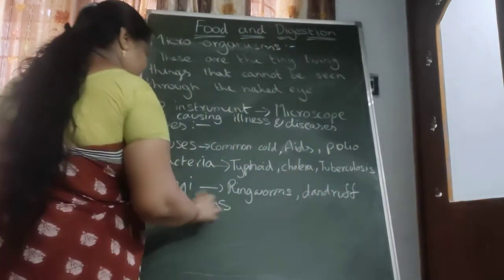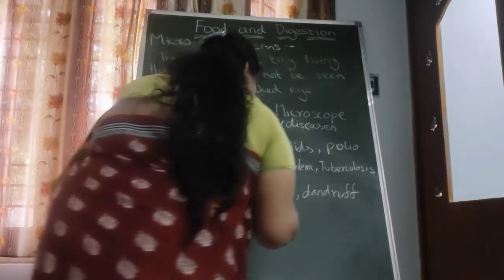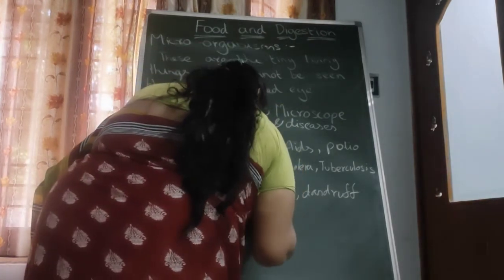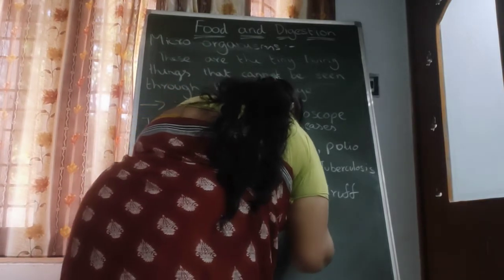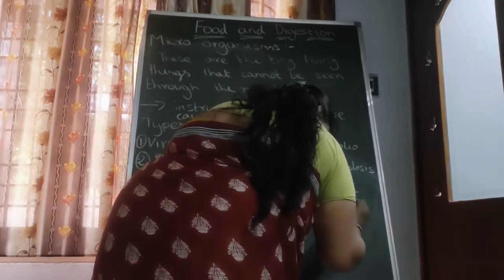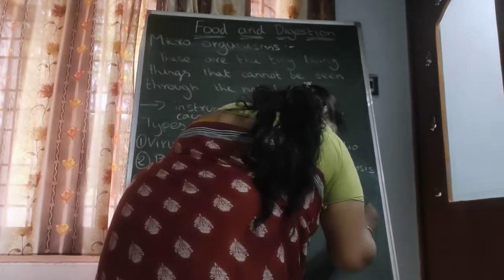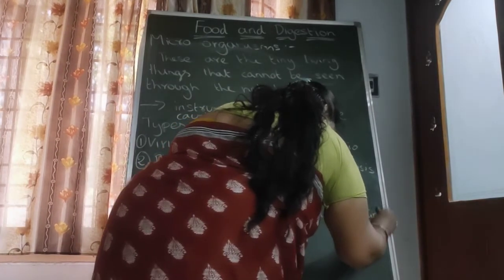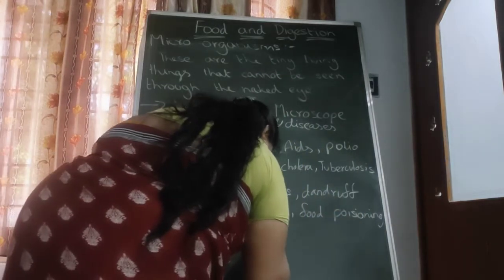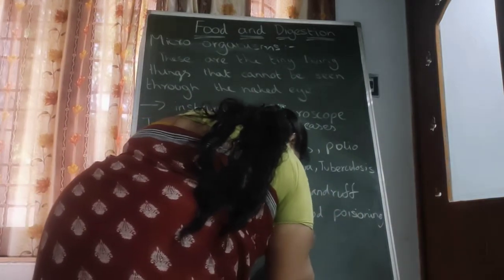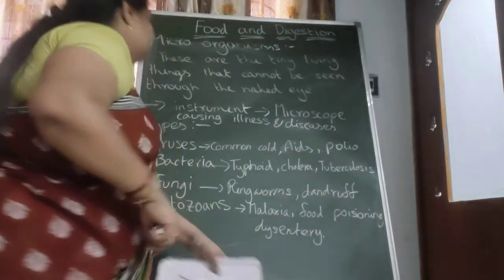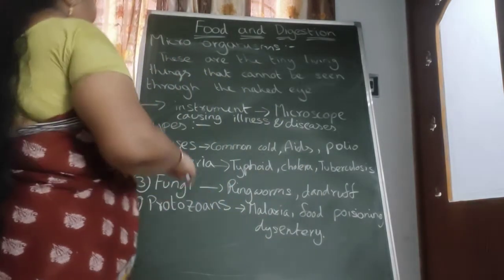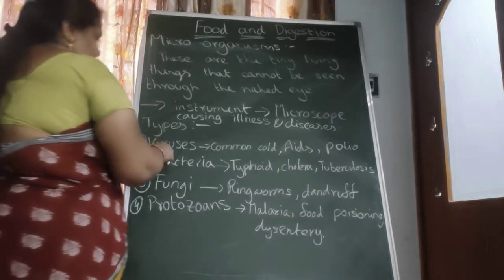Next, protozoans cause malaria, food poisoning, dysentery. Okay. These are the different harmful microorganisms.